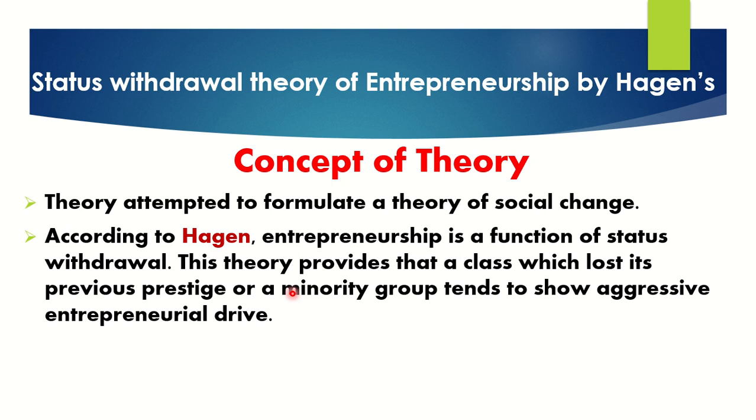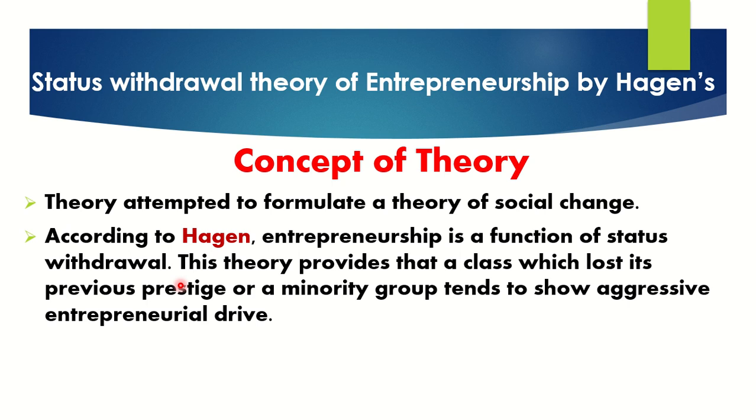So that is the reason he pointed out the previous prestige. Say for example, your grandfather started a business, and in your area he is well to do. The respect the people provided for your grandfather, they give the same respect to your dad also. Even though your dad does not have the ability but your grandfather had the ability, the same respect they provided for your grandfather they will provide for your father, even though he does not have any ability. That is not good, right?